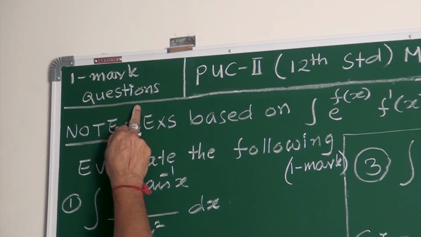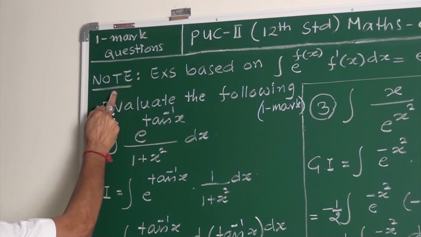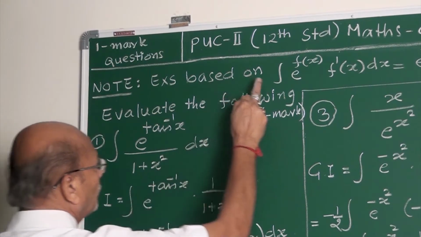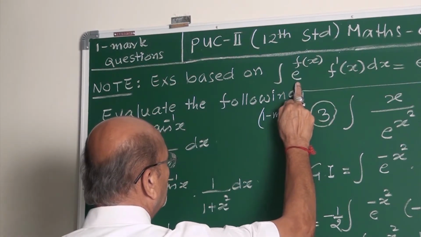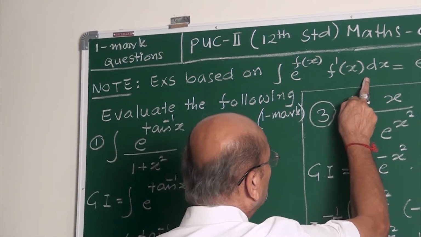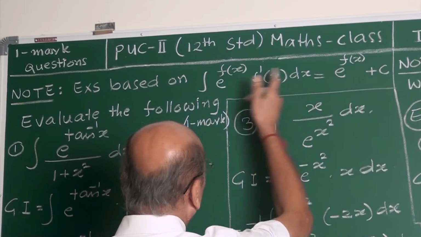Note, it is a result formula, the general formula reminded. Examples based on the formula: integral e to the power f(x) into f dash x dx equals e to the power f(x) plus c.